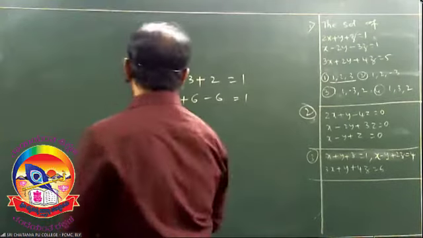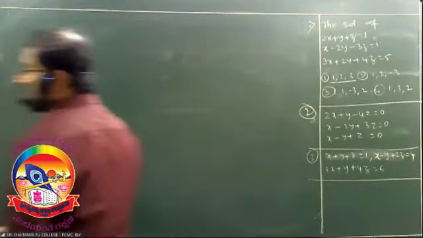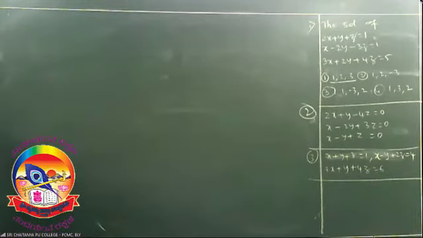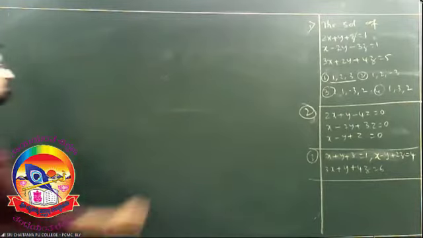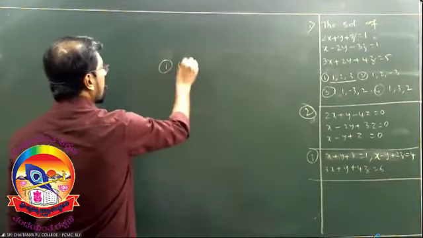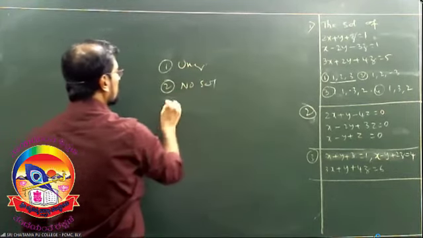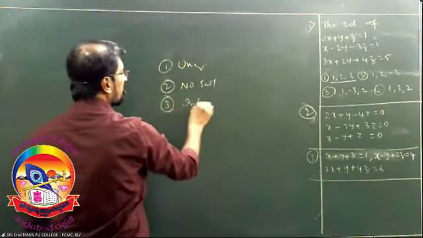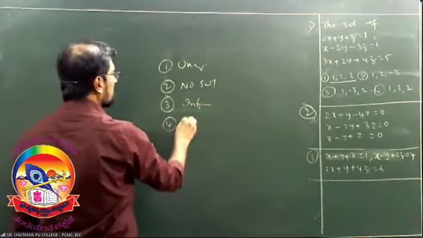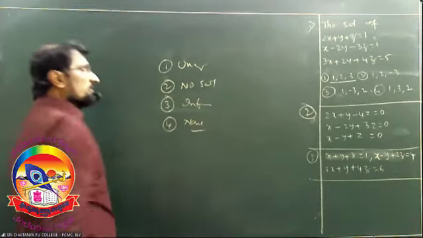The first option given to you, unique solution. Second option, no solution. Third option, infinite solutions. Fourth option, none.